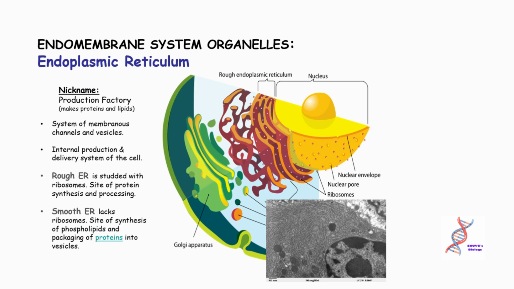Endomembrane system organelles. Endoplasmic reticulum, nickname production factory; it makes proteins and lipids. It is a system of membranous channels and vesicles, the internal production and delivery system of the cell. Rough is studded with ribosomes, the site of protein synthesis and processing. Smooth lacks ribosomes, the site of synthesis of phospholipids and packaging of proteins into vesicles.